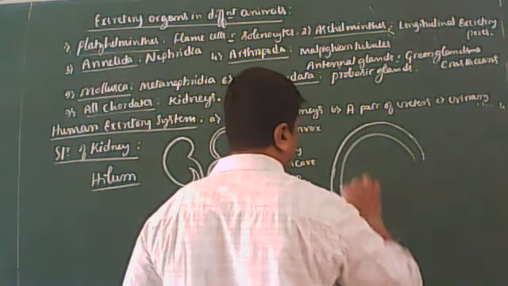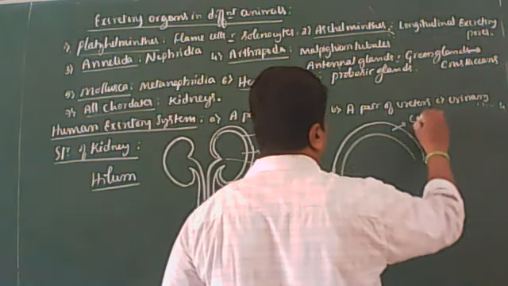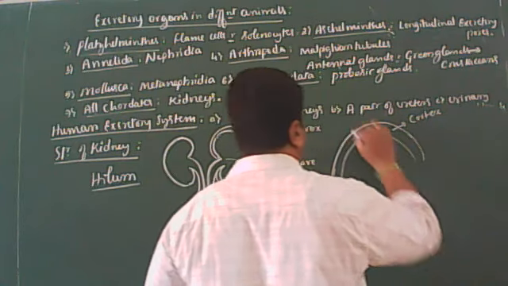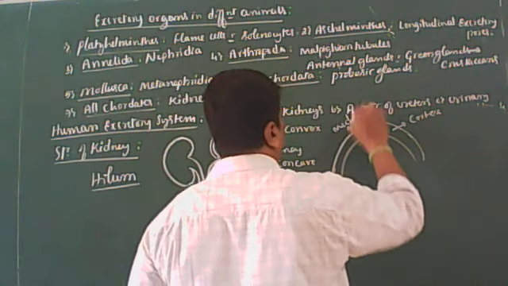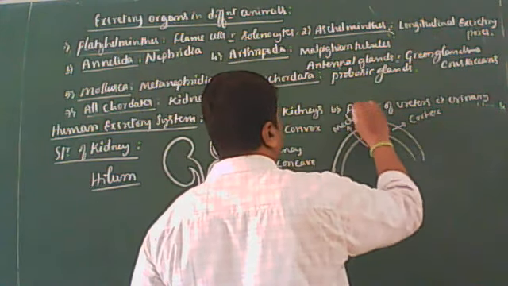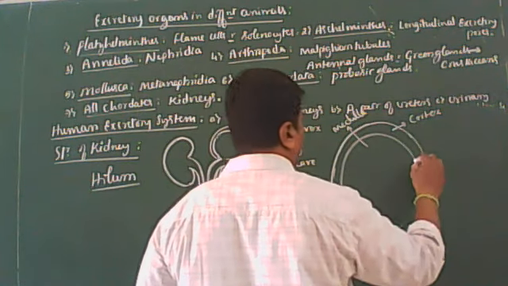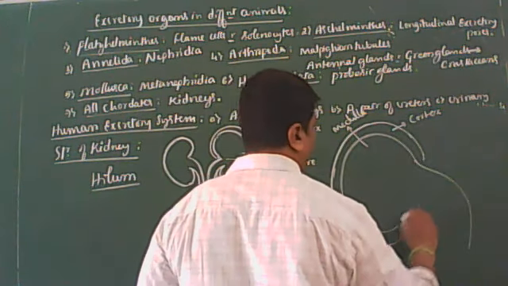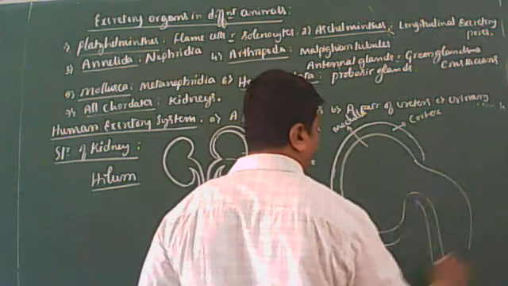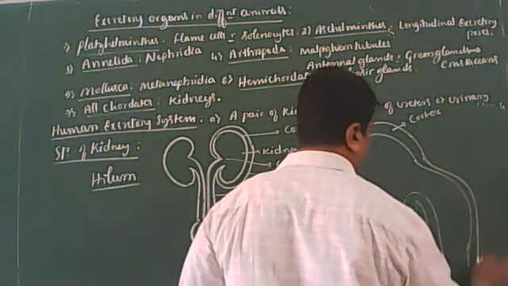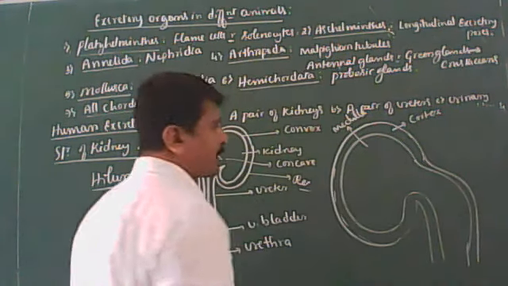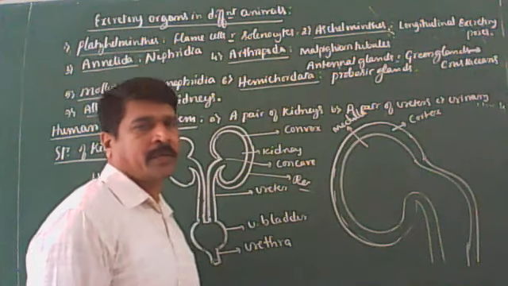Two regions, namely an outer cortex and an inner medulla. The longitudinal section of the kidney shows two regions, outer cortex and inner medulla. Got it? What I'm telling you.